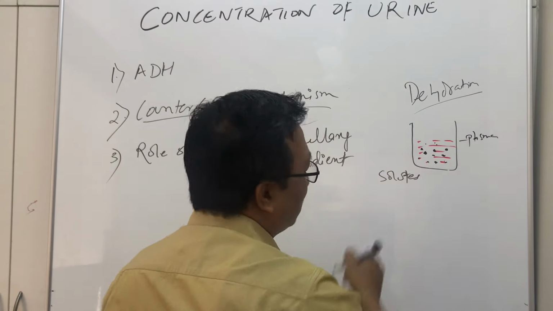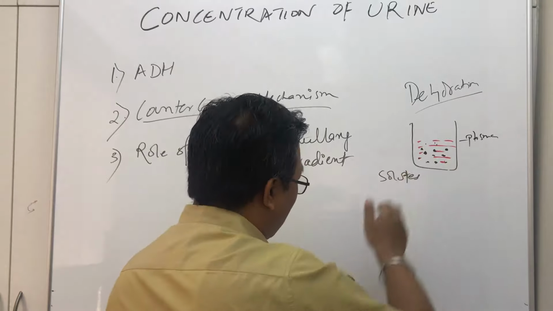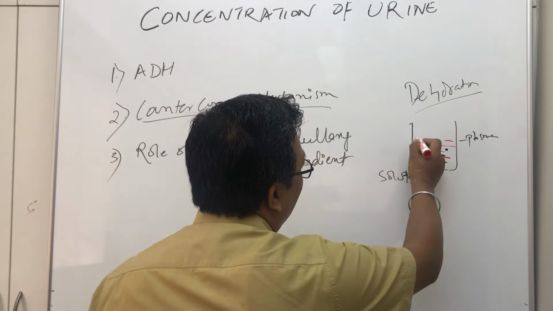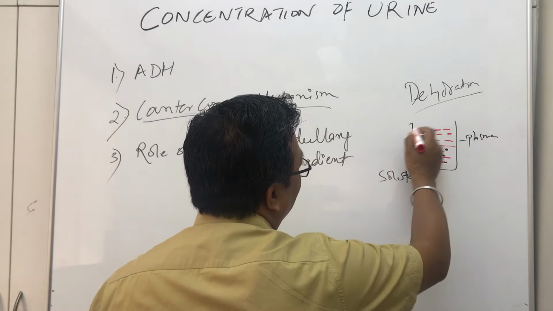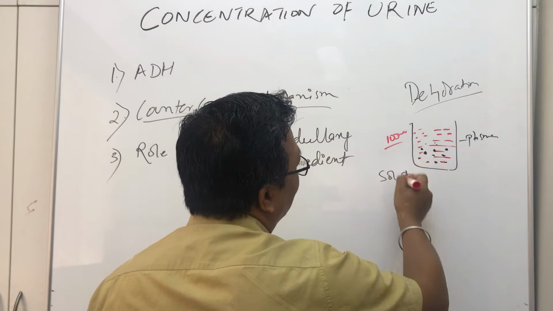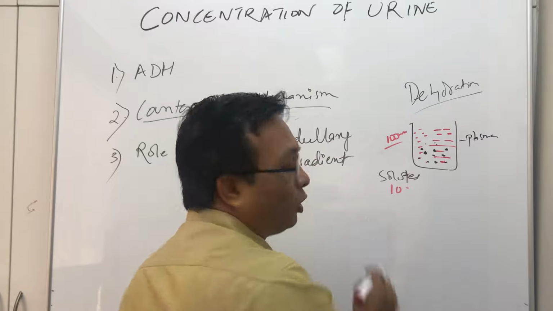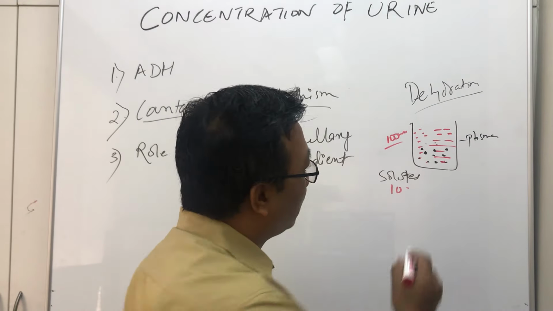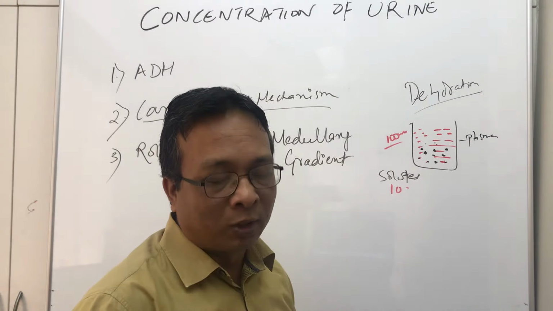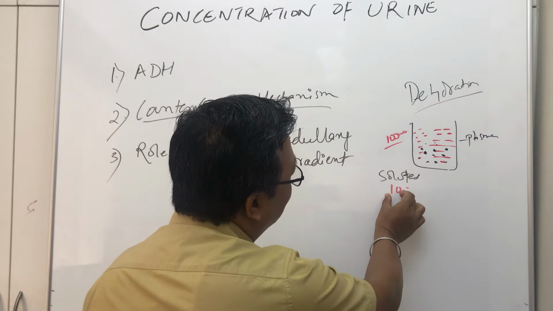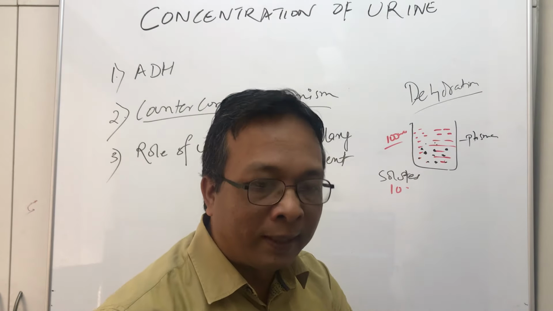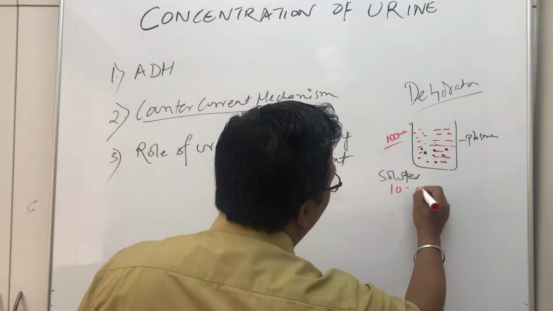So in the plasma, let's say this is 100 ml of fluid, into which I have given 10 solid particles. 10 solid particles, so we call them solutes. So this is what? This is called osmolarity.